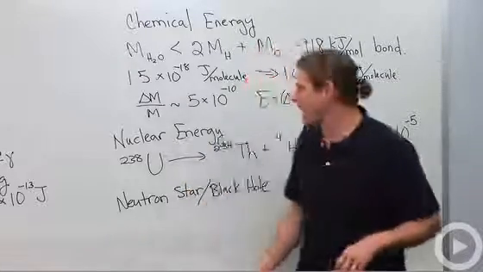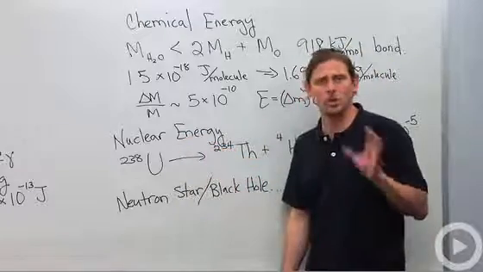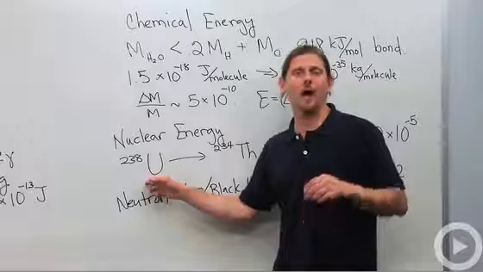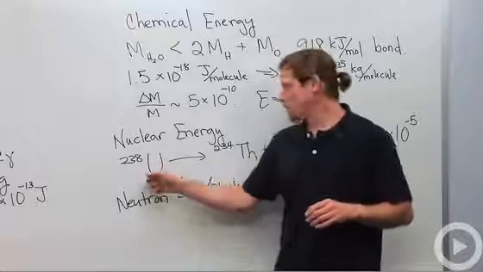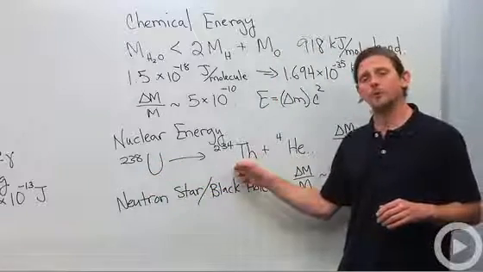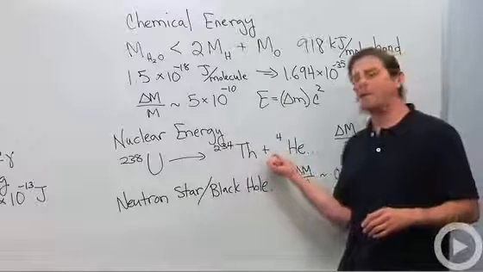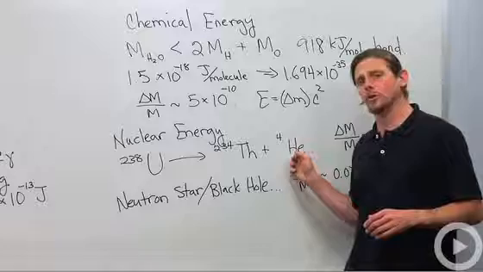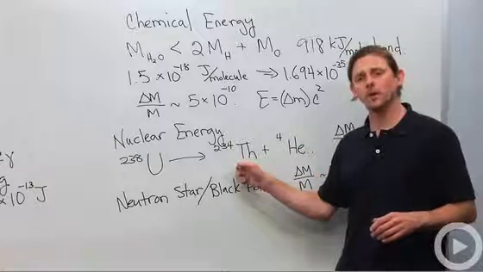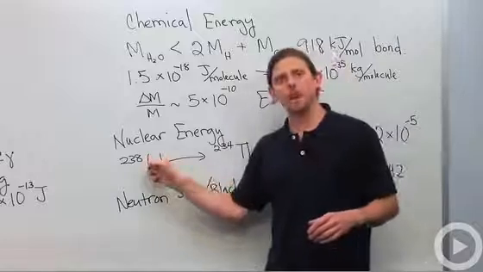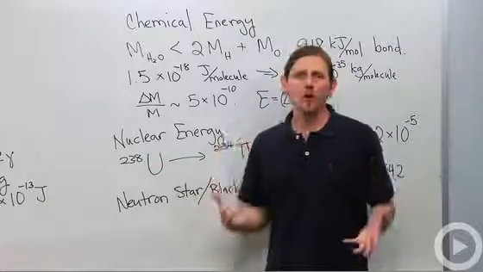In nuclear reactions, it's a bit of a larger situation. We've got, for example, the alpha decay of uranium-238. So uranium-238 goes to thorium-234 and helium-4. Now, if you add up the mass of this helium nucleus and this thorium nucleus, you get a smaller mass than the mass of this uranium nucleus. Smaller by how much?